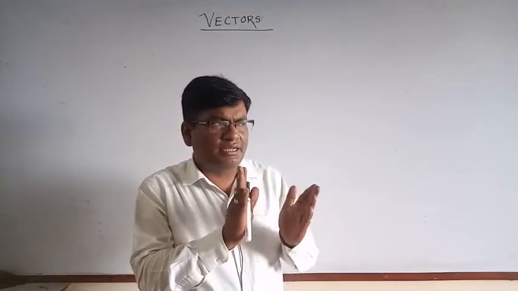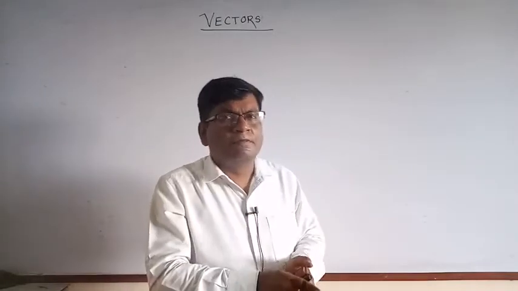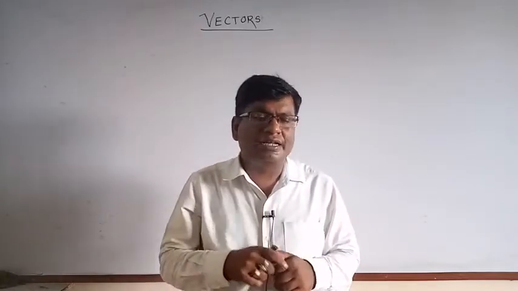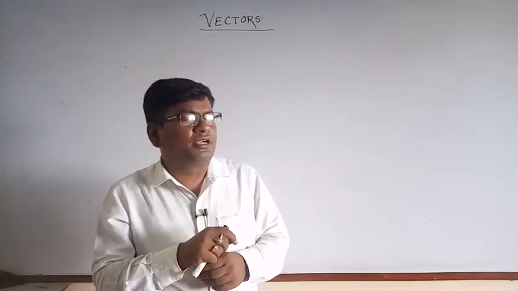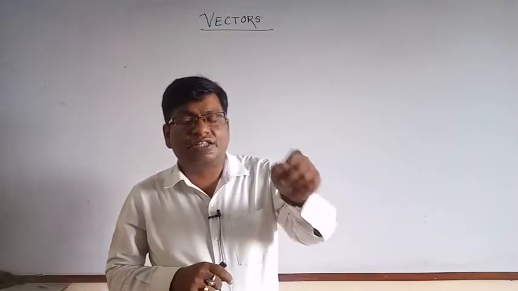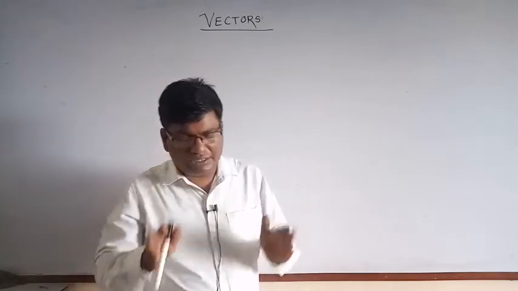The physical quantity having both magnitude as well as direction is called vector quantity. One thing is important here, that it obeys the laws of vector addition. It is very important for the definition of a vector quantity.